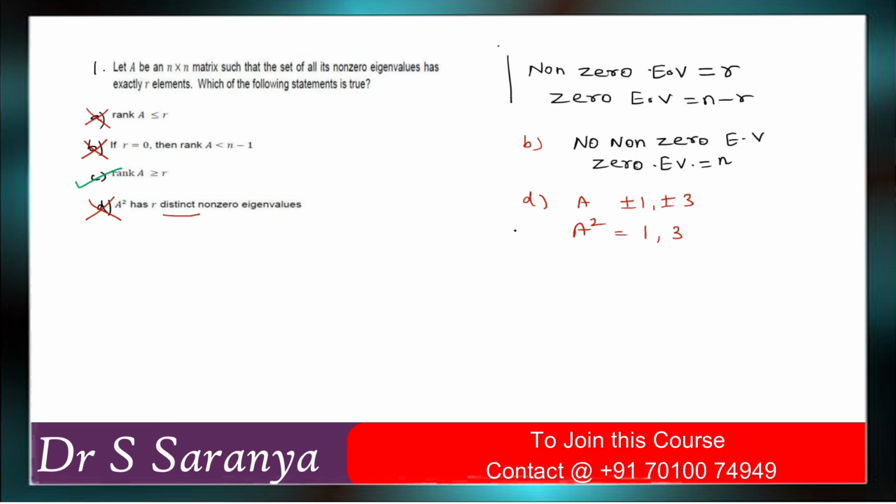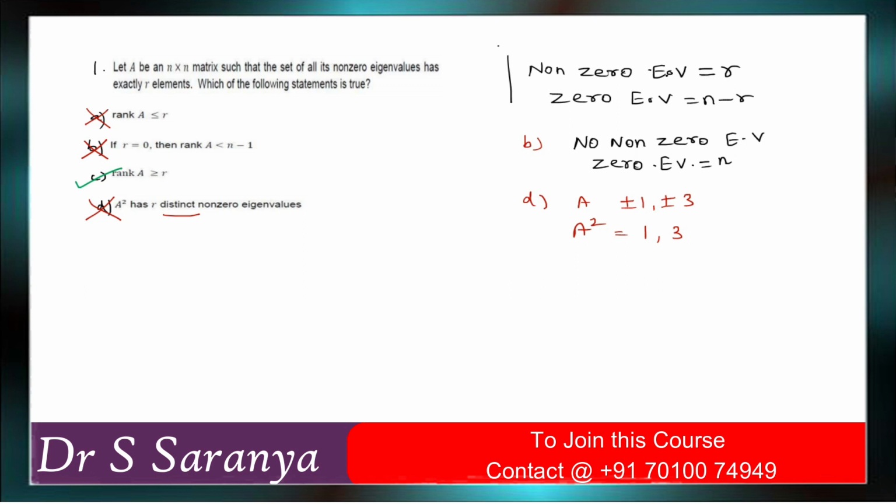But what is your justification? Now the non-zero eigenvalues are R, so rank is definitely at least R. Then zero eigenvalues are n minus R, which means the remaining n minus R eigenvalues are 0. We can't say that rank is exactly R. Because if the matrix is diagonalizable, we can say that the rank of A is exactly R with zero multiplicity. But here they have not mentioned anything about diagonalization.